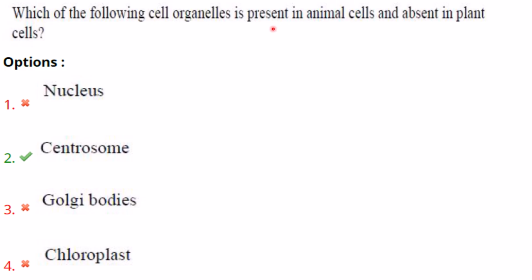Then which of the following cell organelle is present in animal cells but absent in plant cells? So it is the centrosome. It is present in animal cells but absent in plant cells. Nucleus is present in both plant and animal cells. Golgi bodies are also present in both animal and plant cells, whereas chloroplast is present only in plant cells. Okay, then centrosomes, what is their role is they help in organizing the microtubules and in formation of cilia and flagella, and organization of spindle fibers during cell division in animal cells.